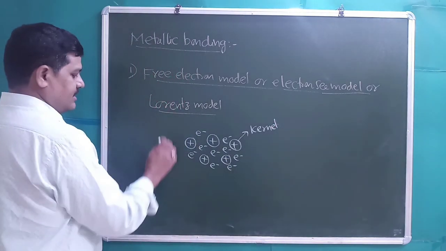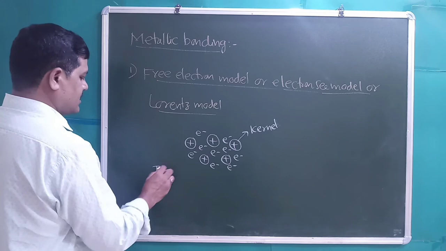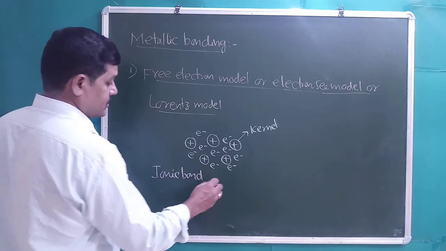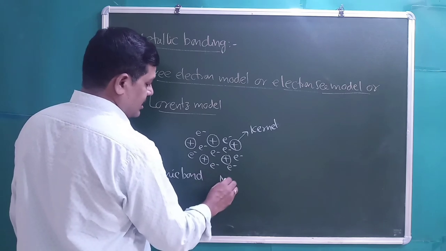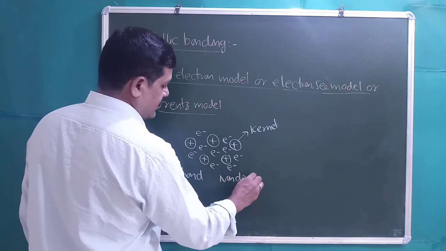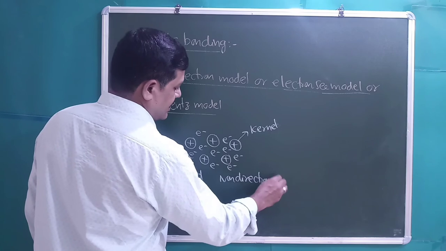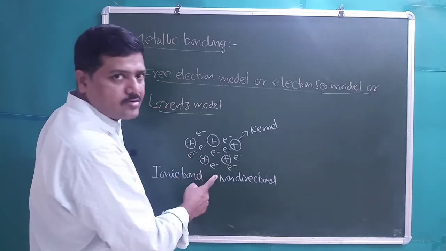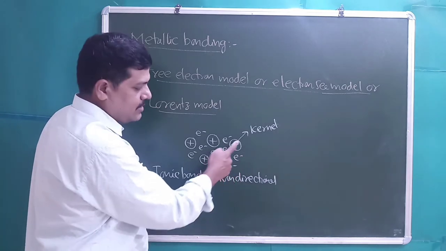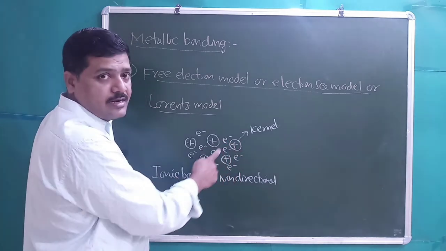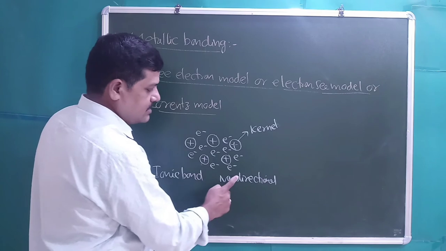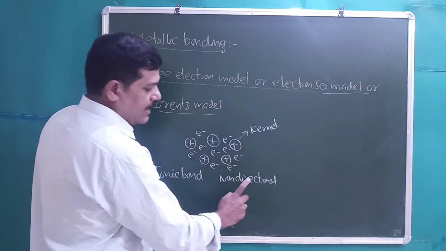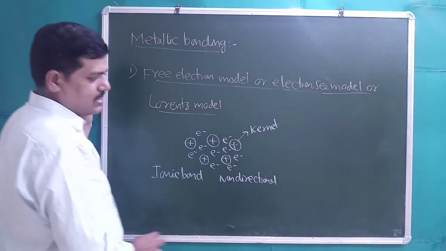So it is assumed that this bond is like an ionic bond, and we know an ionic bond is non-directional in nature. According to this model, the metallic bond is considered as an ionic bond, that is, a strong electrostatic attraction between positively charged kernels and the sea of electrons, non-directional in nature, right?